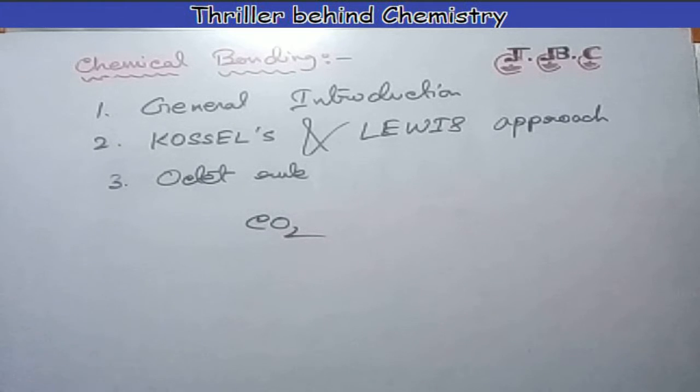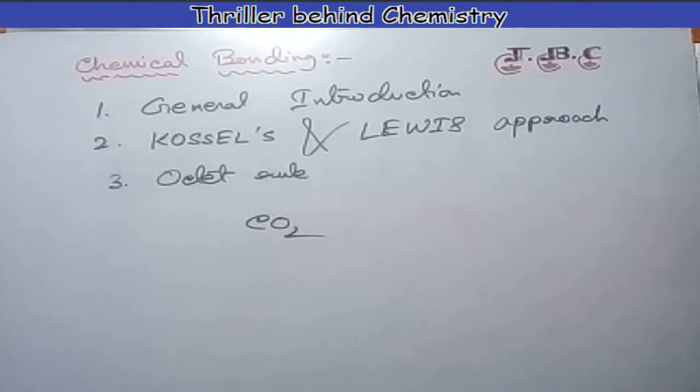So while making notes from NCERT, notice such types of questions: why do atoms combine? Why are only certain combinations possible? Why do some atoms combine while others do not? To answer such questions, different theories and concepts have been put forward from time to time. There is the Kossel-Lewis approach to chemical bonding, the VSEPR theory, that is valence shell electron pair repulsion theory, VBT, that is valence bond theory, and MOT, that is molecular orbital theory.